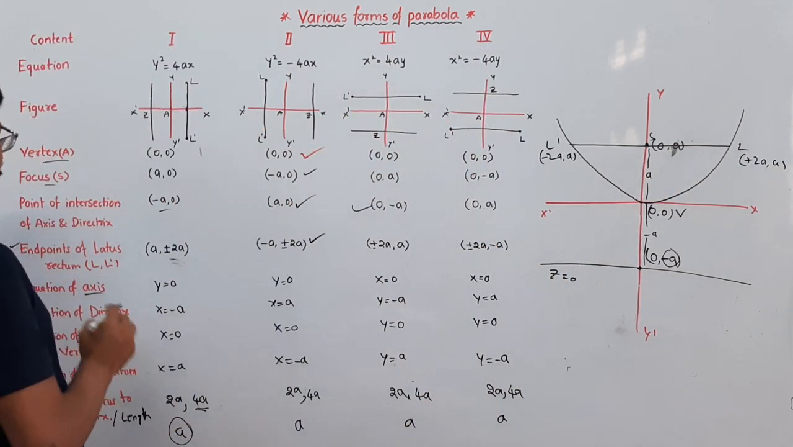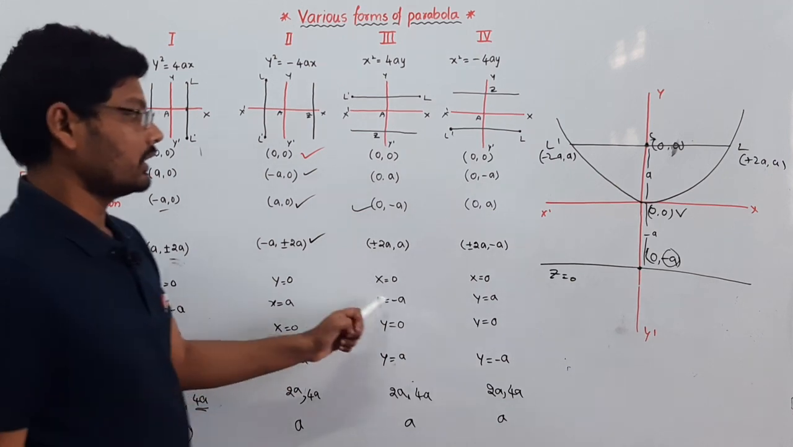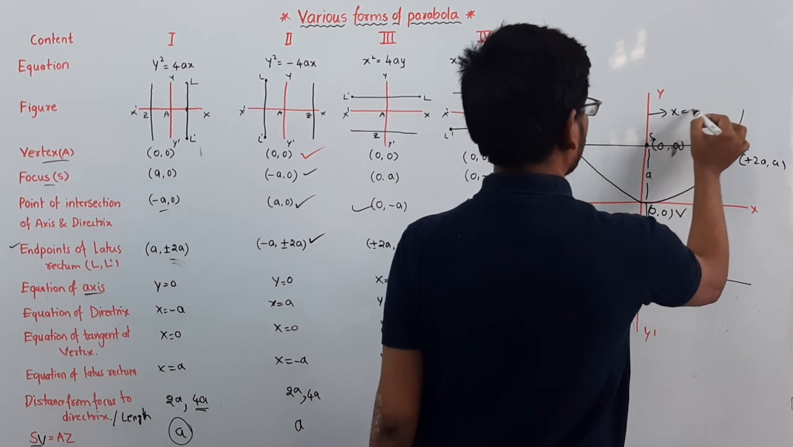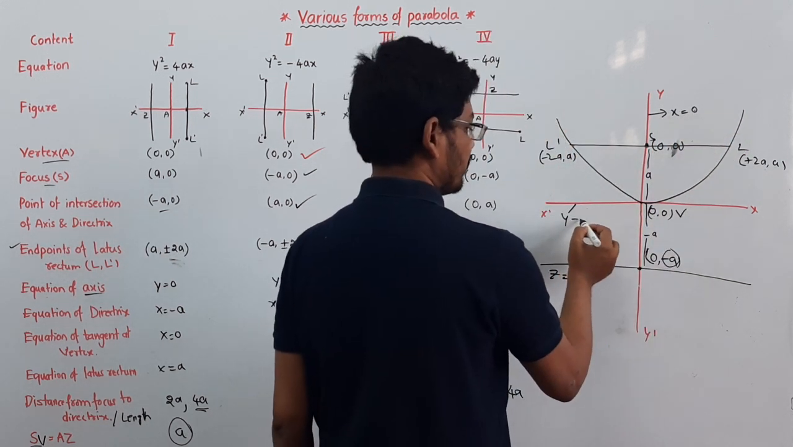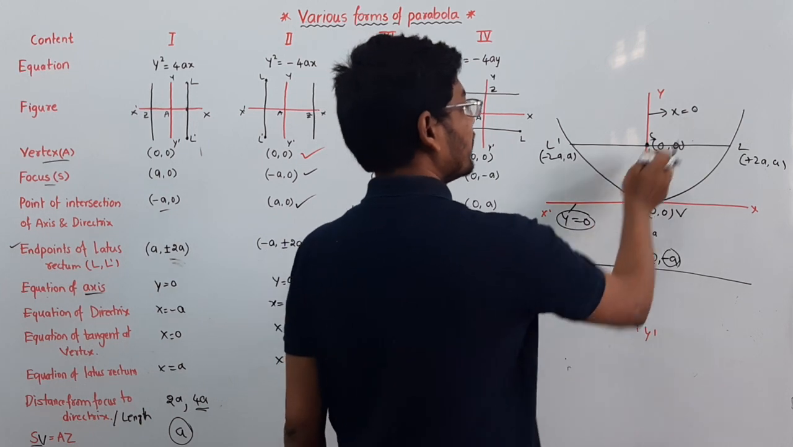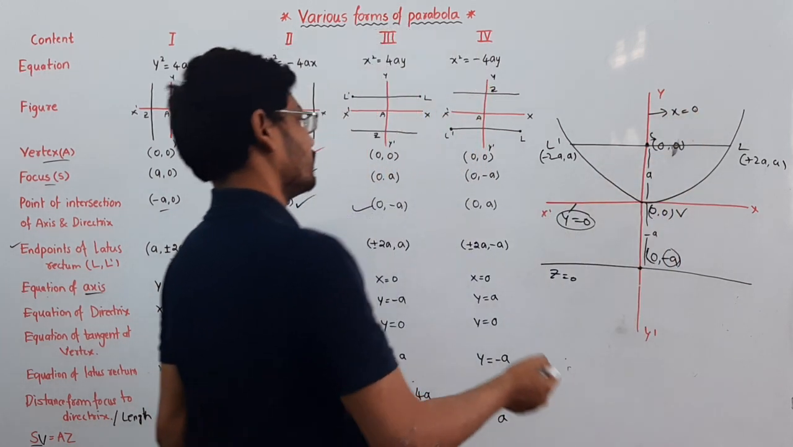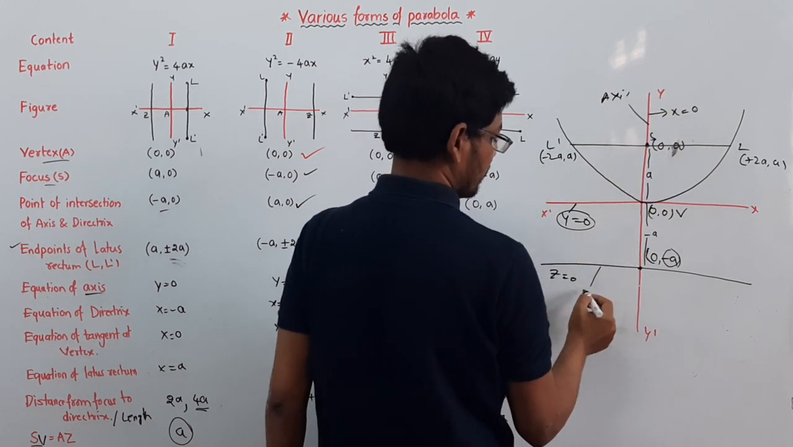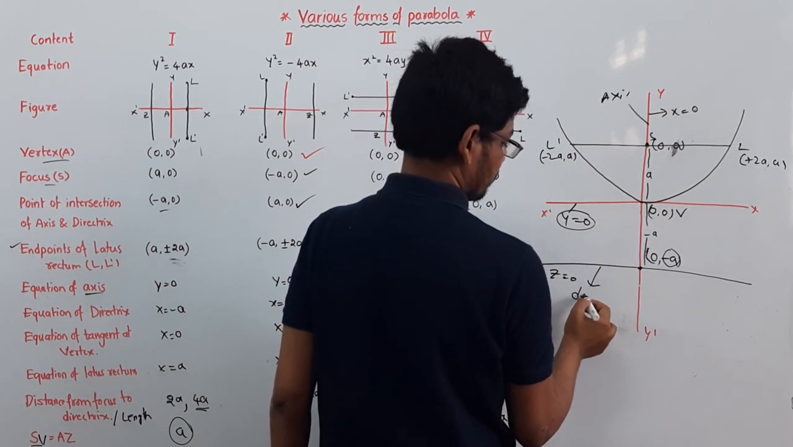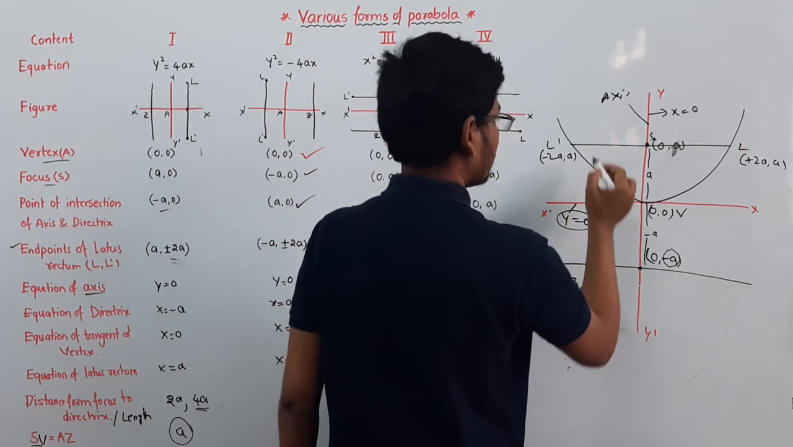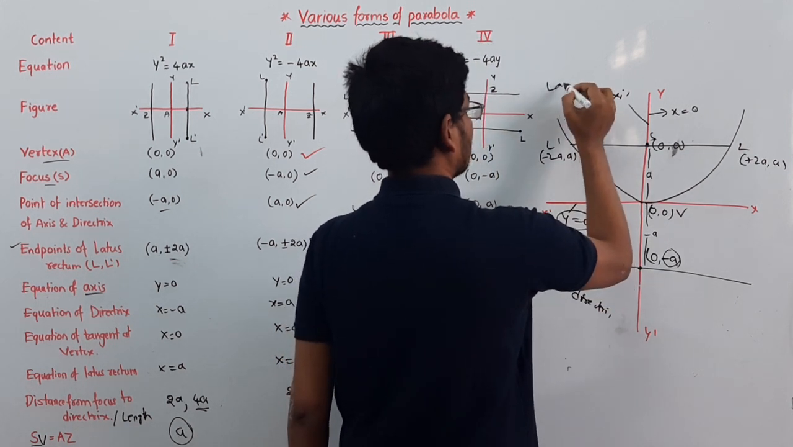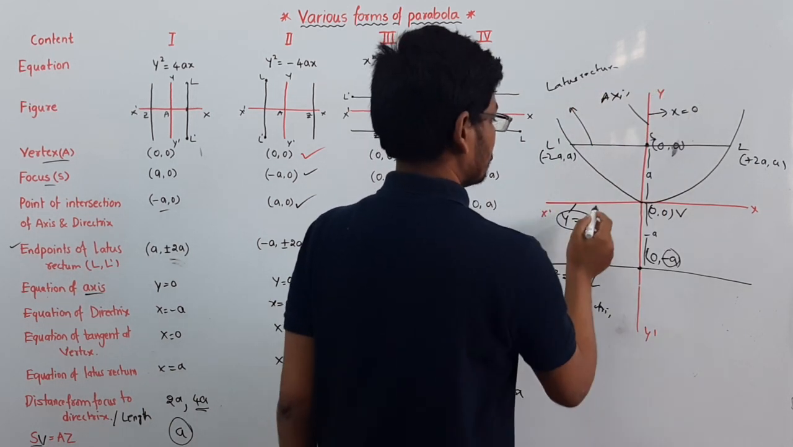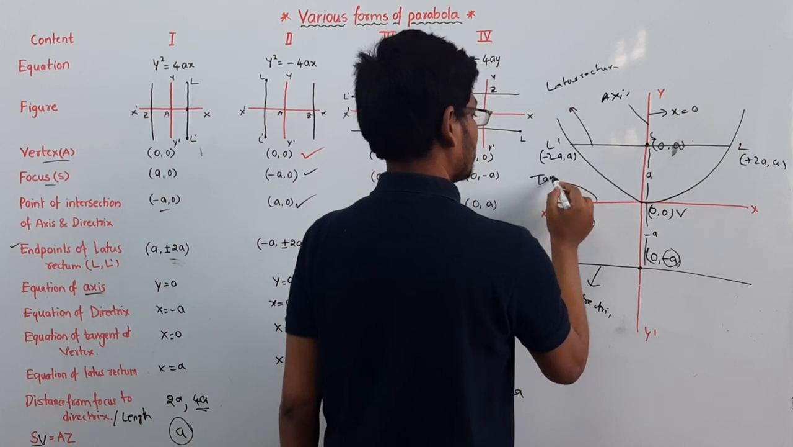And the next point is the equation of axis. The equation of axis will become x is equal to 0, and the equation of vertex is y is equal to 0. This is the vertex, this is the axis, this is the directrix, this is the latus rectum, and this is the tangent.